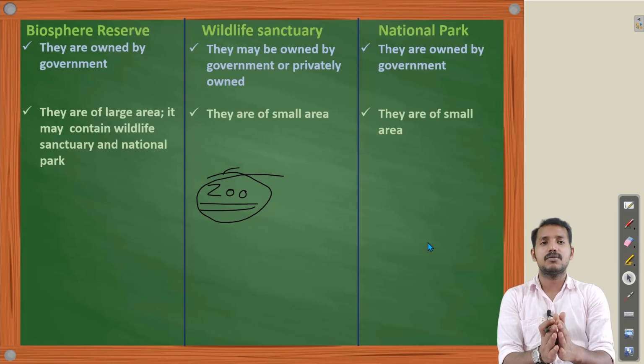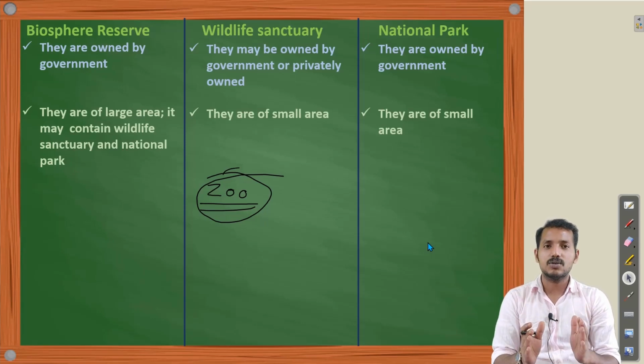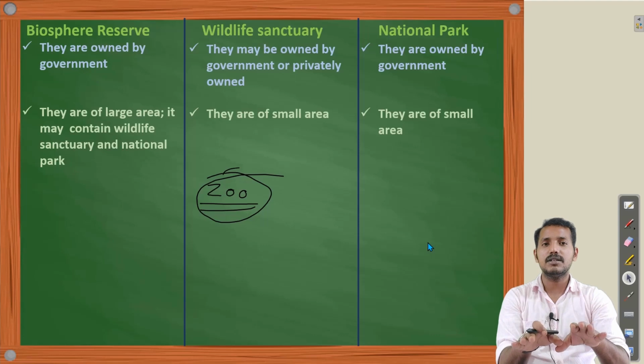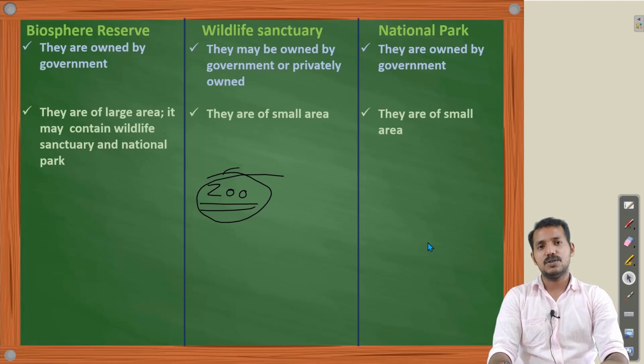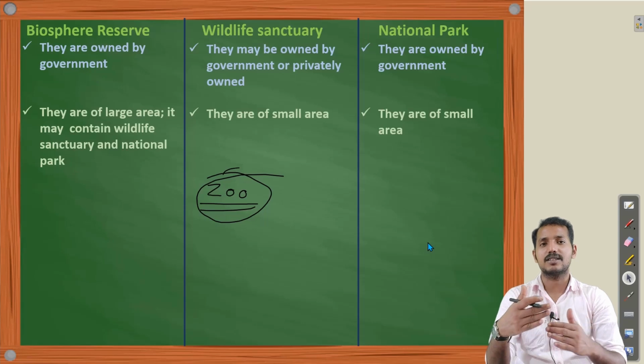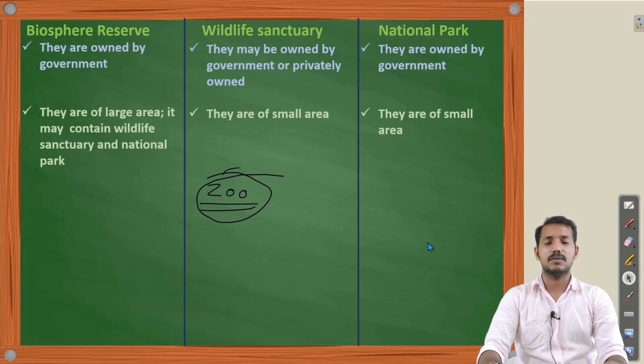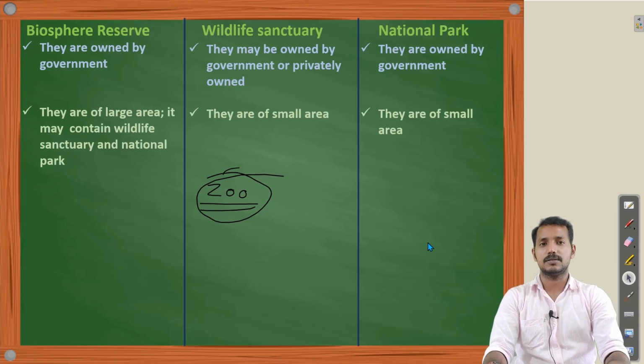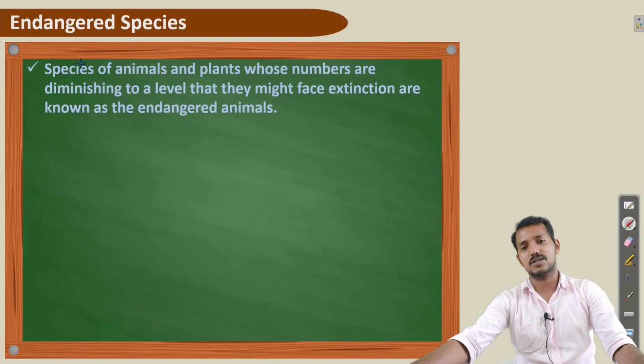So these all are for conserving or protecting the wildlife, that means plants and animals. We know that endemic flora and fauna are exclusively found in a particular area. That means if they are not conserved or protected properly, their number will be decreasing to a diminishing level, which means they might face extinction in the future. That means they might be extinct from the earth. Such types of species are called endangered species.